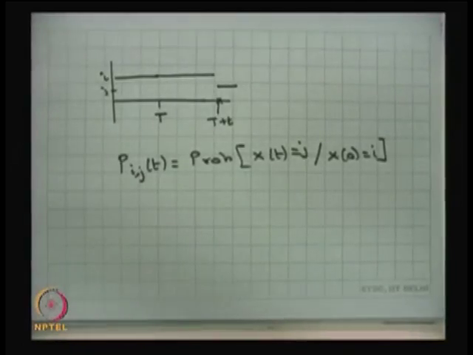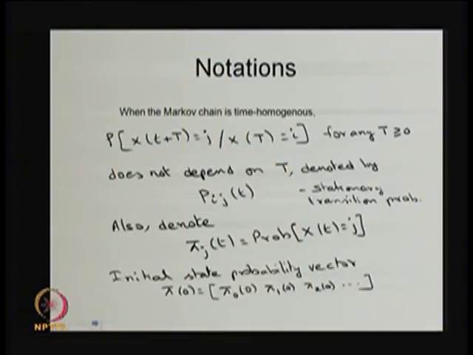This is also called a stationary transition probability. Stationary means it is time invariant; only the length of the interval matters. Similarly, I am denoting the next notation, pi j of t. The Pij of t is a conditional probability, whereas the pi j of t is an unconditional one. What is the probability that the system will be in the state j at time t?